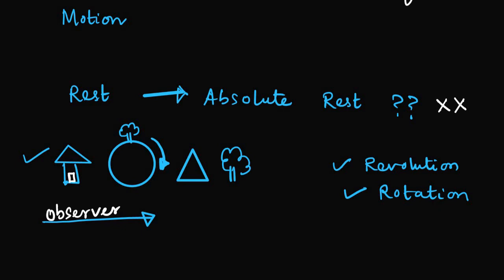But the thing is, the rest is relative to the observer, or with respect to whom we are considering it. So absolute rest is not happening anywhere. Okay, that you must understand.